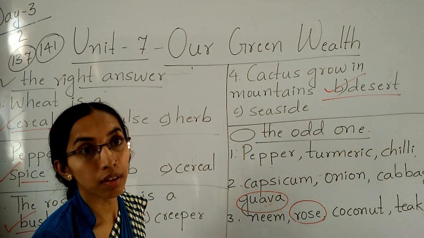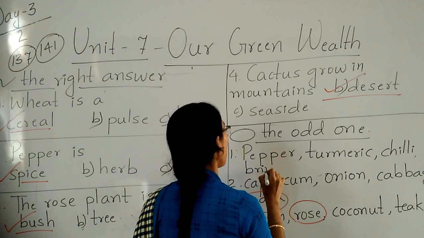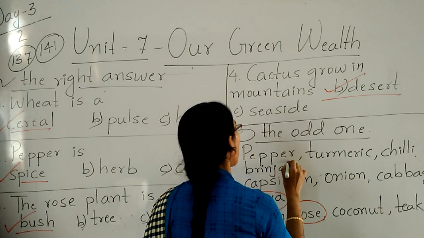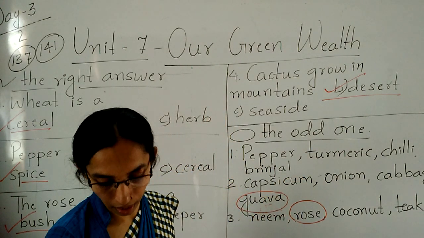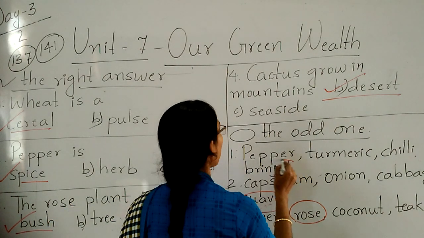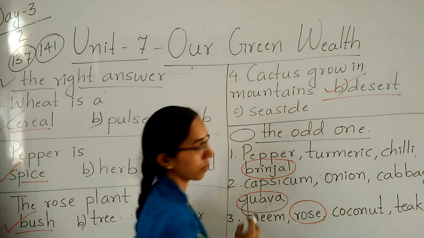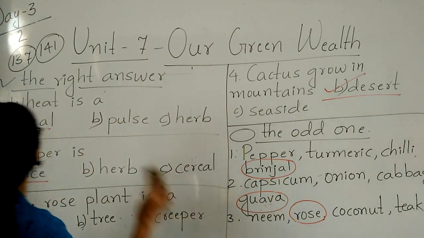Table, chair, then pencil, paper, etc. Because they asked only 4 things. So I will write here.